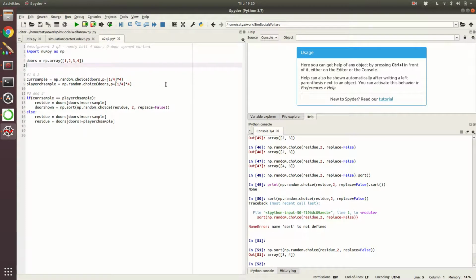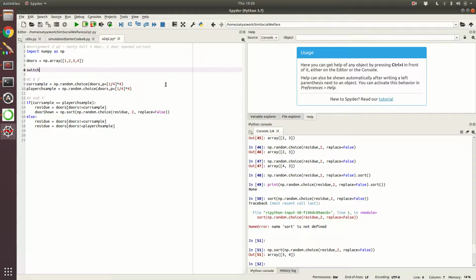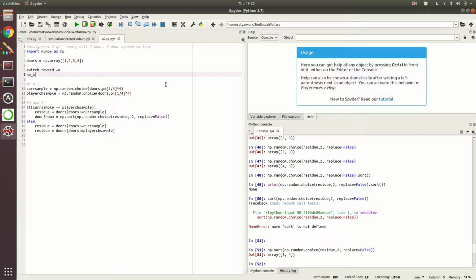Switch reward is initially set to 0. No switch reward is also set to 0. Okay, so suppose we are in this condition. If the candidate has actually chosen the price, then no switch reward is obtained, plus equal to 1.